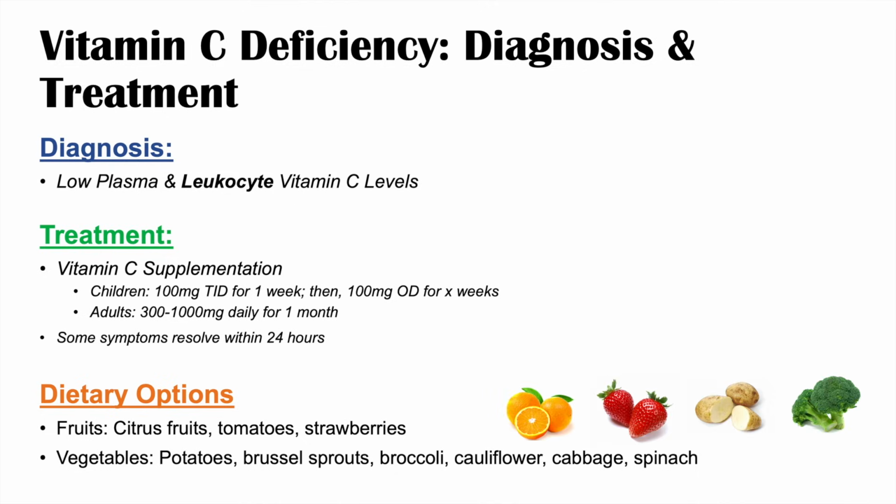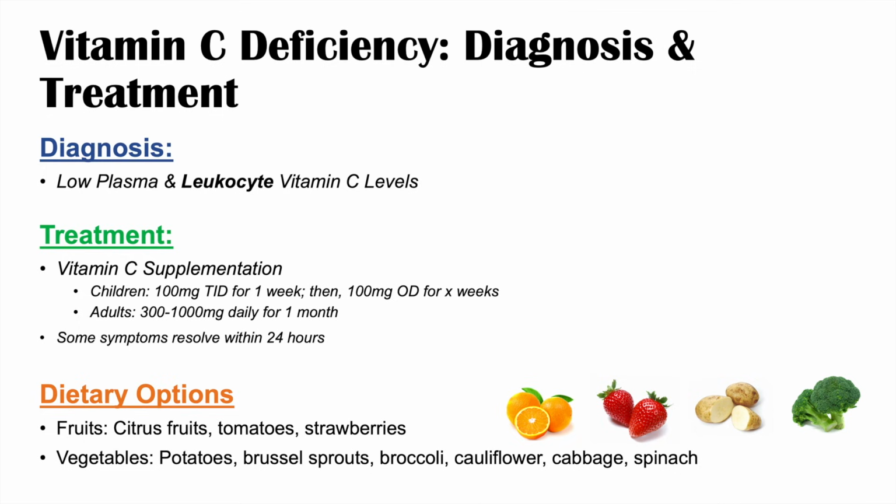So quick recap of the lesson. So we get vitamin C from our diet. It's an essential vitamin that's found in a variety of fruits and vegetables. If we don't get enough vitamin C, we get a deficiency leading to the condition known as scurvy. And scurvy has a wide variety of signs and symptoms, including dental issues like receding gums and dental caries. We also can see issues with hematological conditions. We can see issues with integumentary and rheumatological systems, and we can have systemic issues like depression, fatigue, weakness, and others as well.